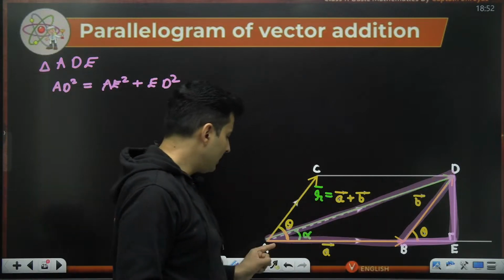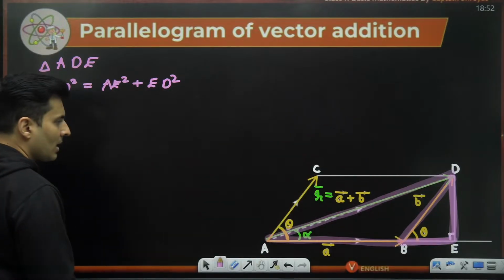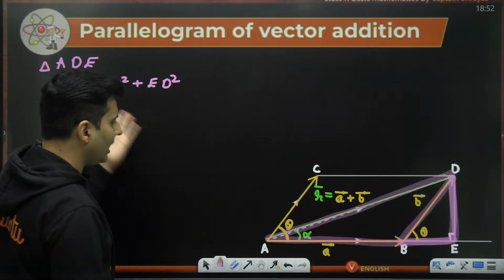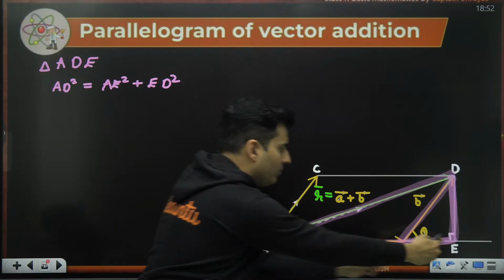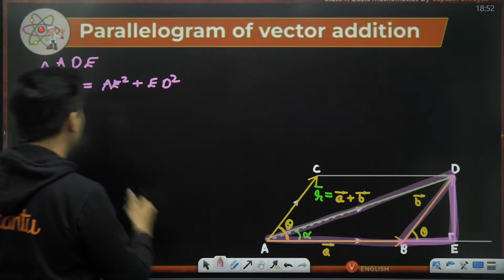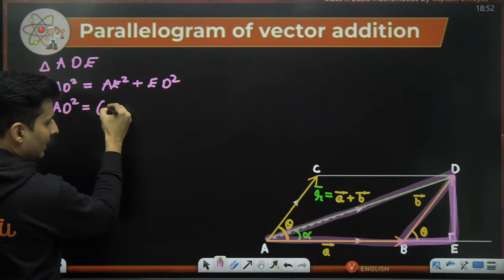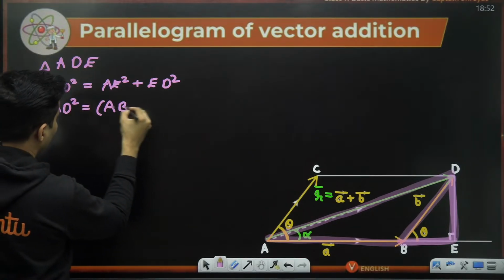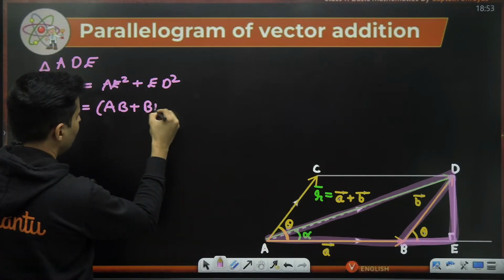AD square will be AE square, which is the base, plus ED square. Now, what is AE? AE is nothing but AB length plus BE length. So therefore, AD square will be (AB plus BE) square plus ED square.